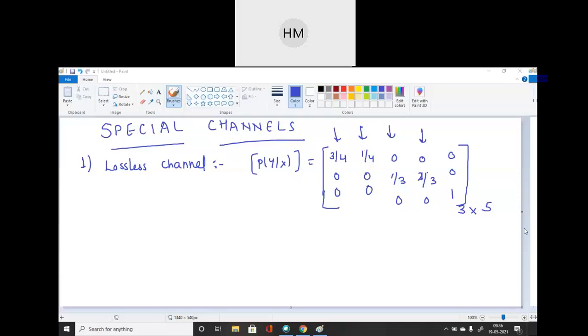So what is the next example? How can you write one more example of a lossless channel? Please write it down in your copy and define it in the chat box. Has anyone written the matrix for a lossless channel?